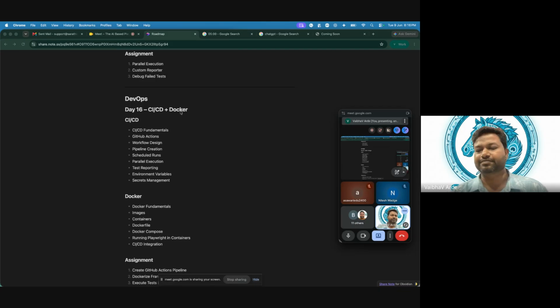This issue was identified and resolved by a solution that is nothing but Docker. So we will check what Docker is, how we can create a Docker file, how to create containers, and how to run these Docker files.